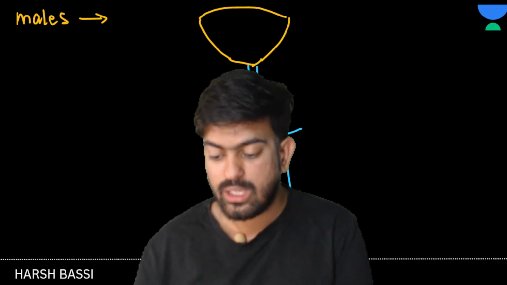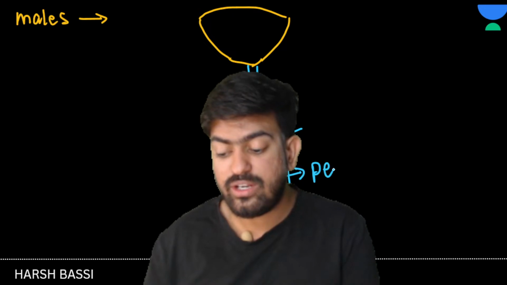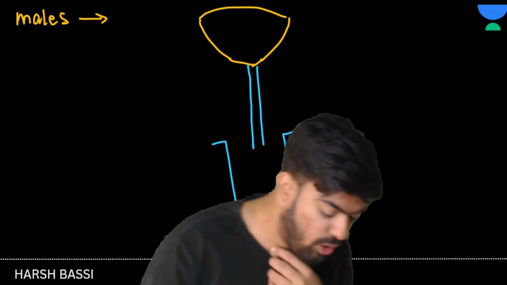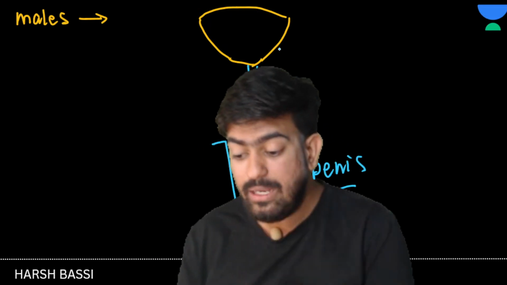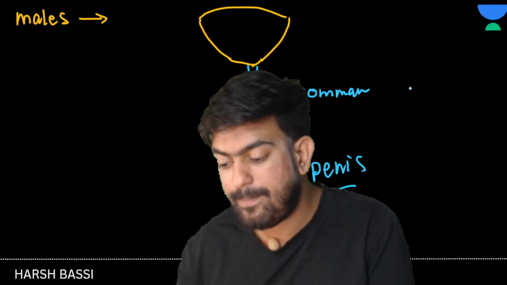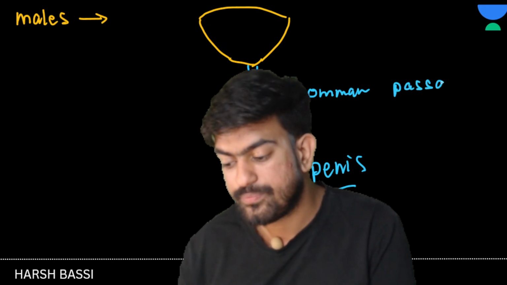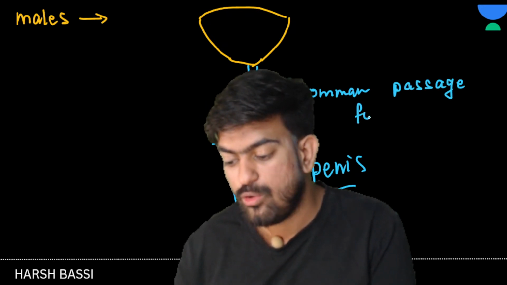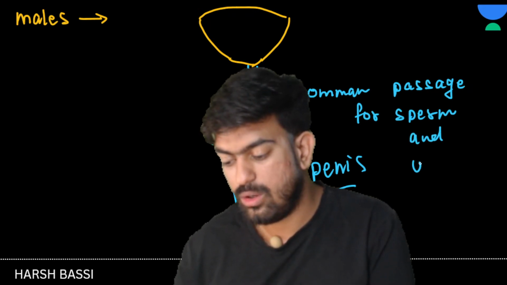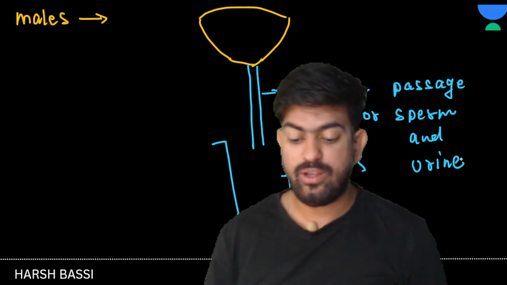Yes or no? And the urethra serves as the common passage for the flow of sperm and urine. But this doesn't happen in females.